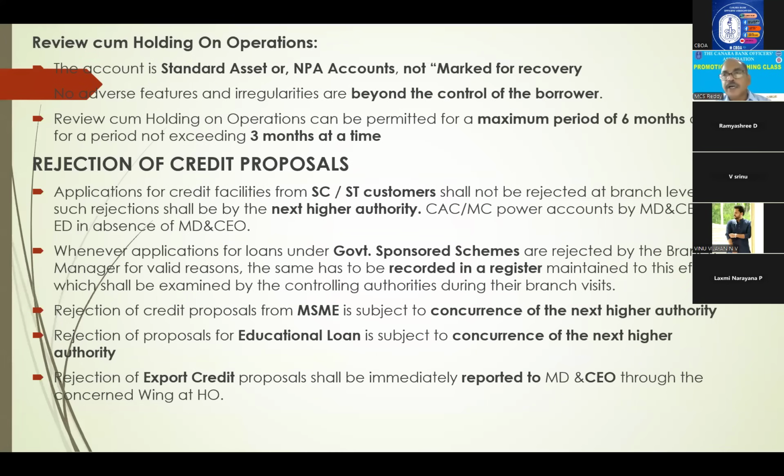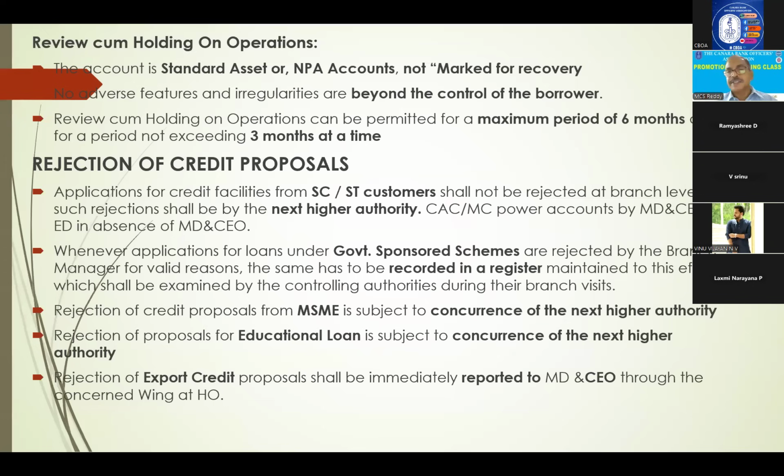And review cum holding operations. It is also just like an extension of the tenability of OCC. Here, what happens is standard assets, NPA and not marked for recovery, such accounts we permit holding on operations. Why do we permit? Sometimes problems come in the unit not due to the party's failure. It is not in the hands of the promoter. External climate, for example, COVID. Though parties have not done anything, the business has not run because of the lock-in period, longer periods.